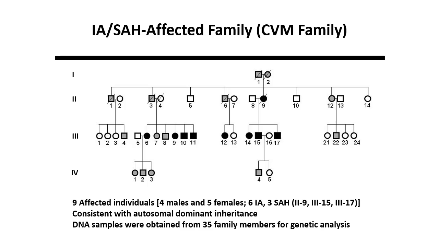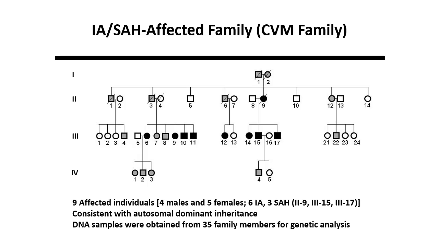In this pedigree schematic, affected individuals are denoted by black fill, while unaffected by white fill. Gray fill represents individuals of unknown IA status. This family has 9 affected individuals where 4 are male and 5 are female. Overall, there are 6 family members with IA and 3 more that experience SAH. The large number of affected individuals in this family provides considerable statistical power to identify the causative mutation that is linked to disease.